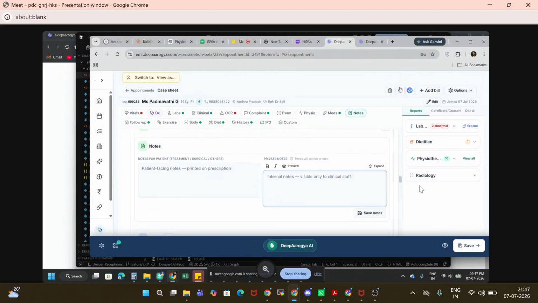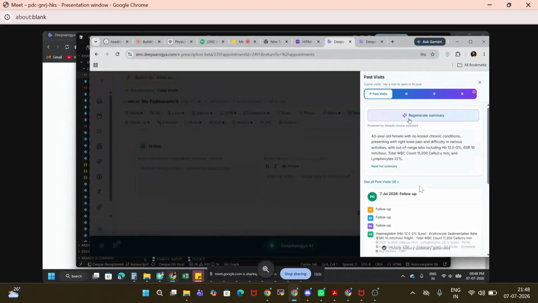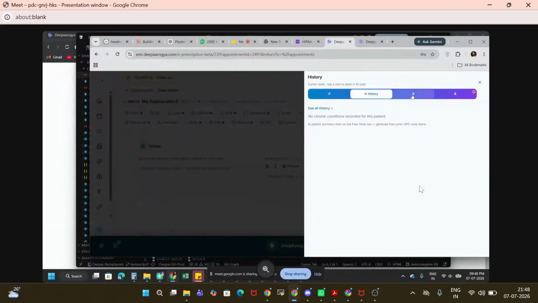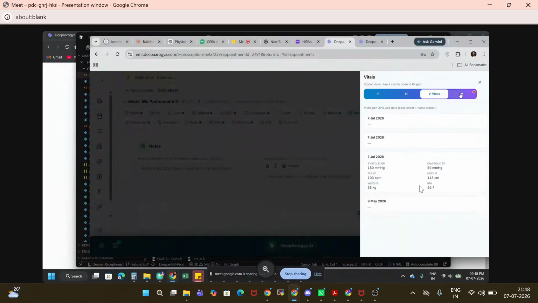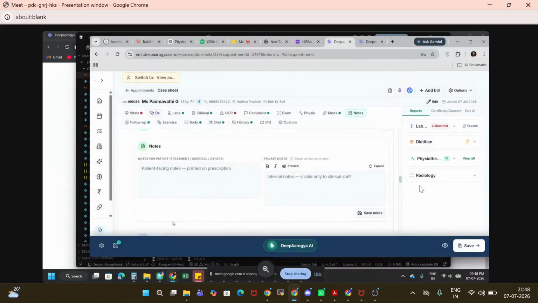Another feature we have is patient summary. Here you can see the patient has visited 4 times, and you want to know the overall summary, how is the progress? We just click on generate patient summary and it will generate the patient summary. So you get an idea of the progress, a very short summary. And again you can check the history, the vitals, and if there is any record available, you can see it. So these are the three features we have integrated within our one case sheet.